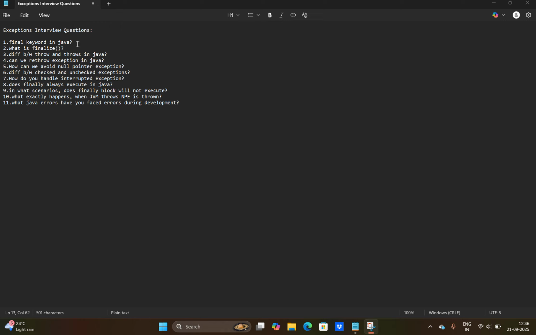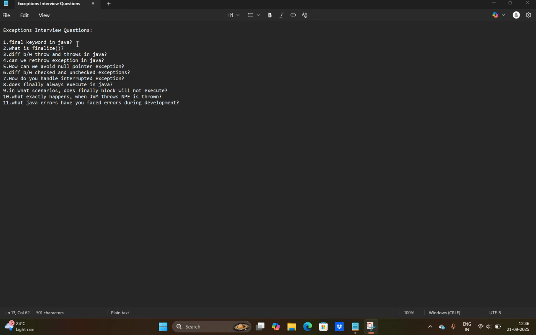In what scenarios will the finally block not execute? When we write System.exit in the code, finally won't run. Also, when the thread is interrupted or forcibly stopped, finally will not work.